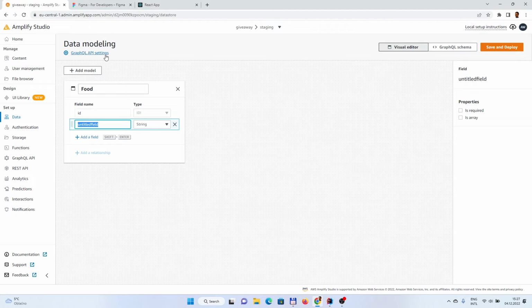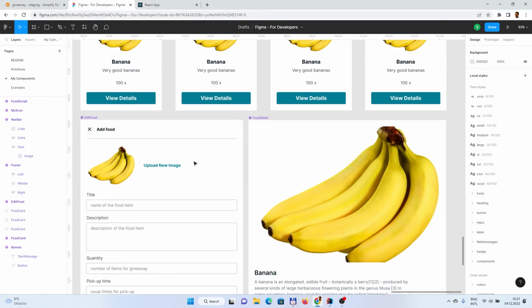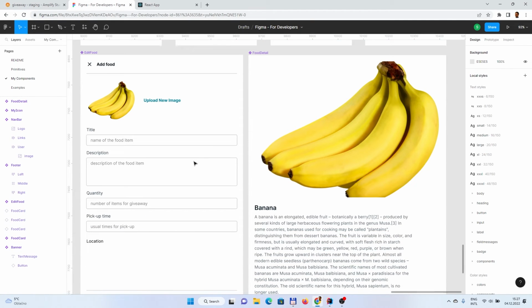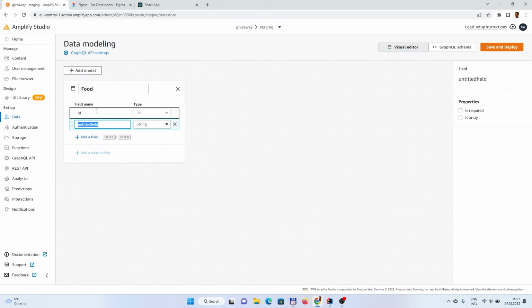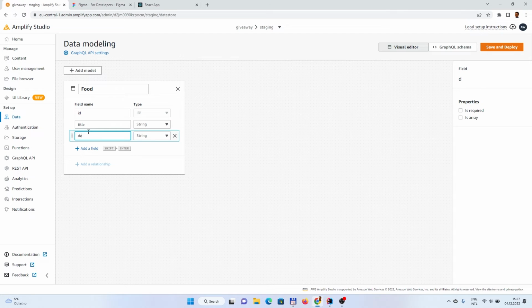And now you should add some fields. If you don't know the fields, maybe you can go back to the design, and here you see that there is some kind of title, description. So let's go. What else is quantity?